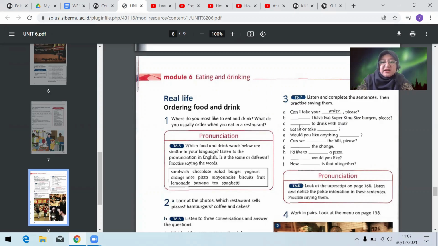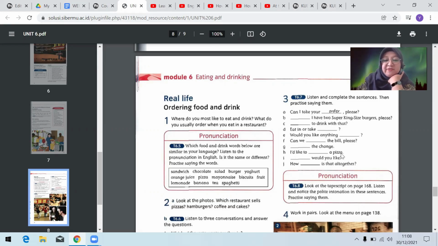Di sini, mungkin kita bisa memasukkannya yang to drink with that itu mungkin do you need cola, for example, to drink with that gitu ya. Kemudian eat in or take away. Makan di sini atau bawa pulang. Would you like anything else? Perlu sesuatu yang lain? Can we have the bill, please? Here is the change. Ini uang kembaliannya.